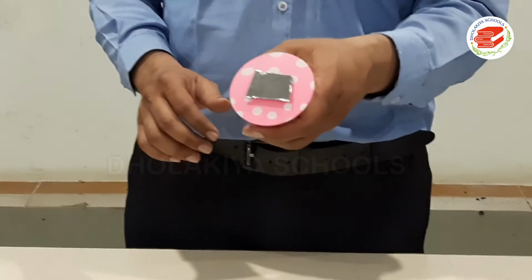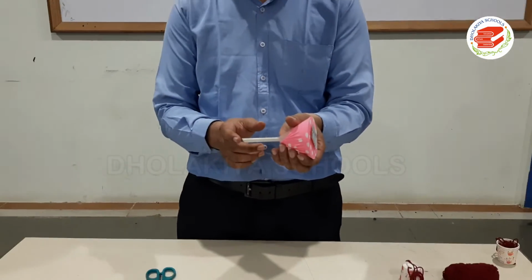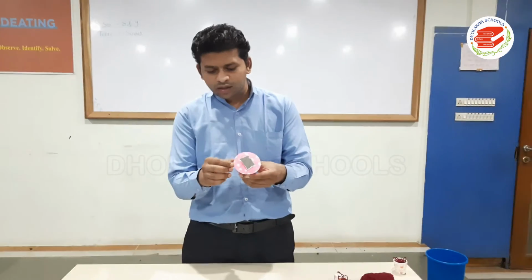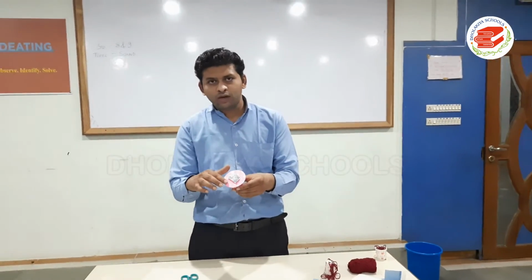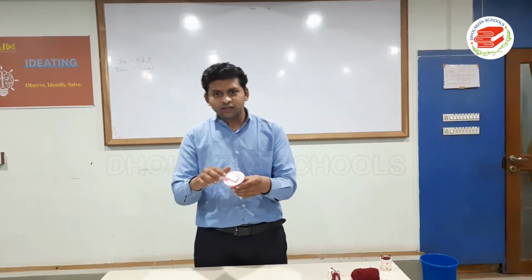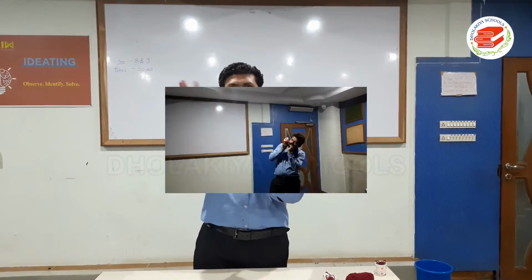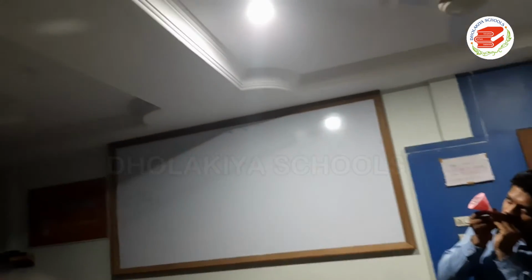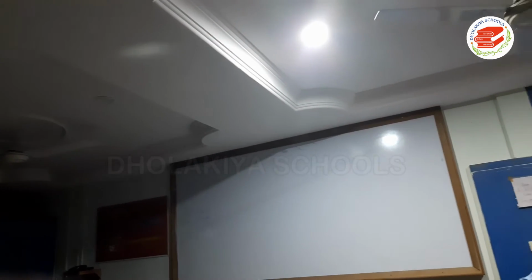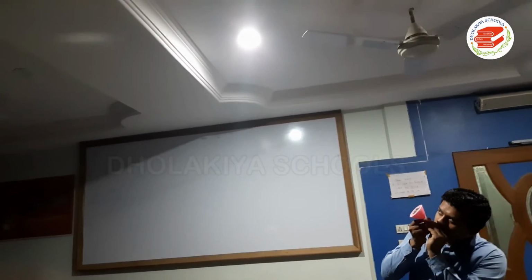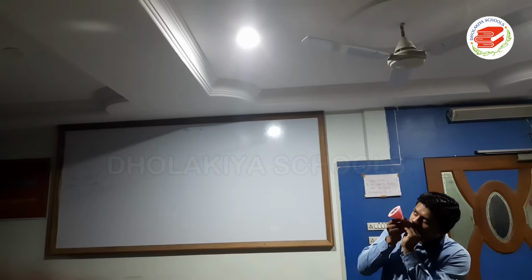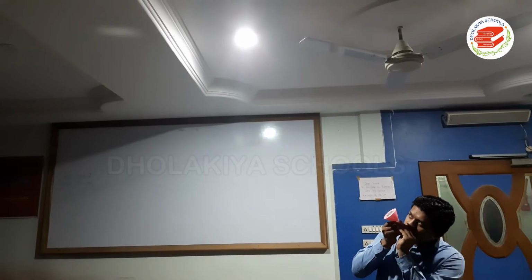Now see, whenever I speak from the other end, because of my sound, a vibration is created, and because of that vibration, the diaphragm made up of this balloon will vibrate, and because of that we can see that the spot is also dancing. In the mirror, see, the reflection will be vibrating continuously. The spotlight is vibrating continuously. Why? Because when I am speaking here, because of that sound, this rubber is vibrating, and because of the vibration, the spotlight is vibrating. So we can say that sound can also produce vibration.